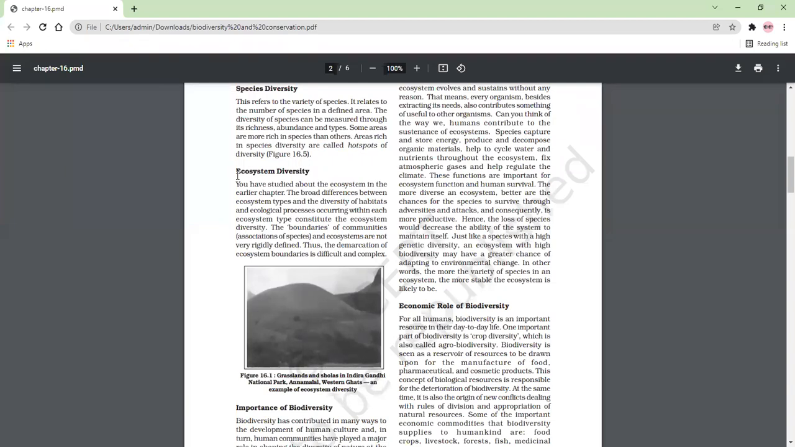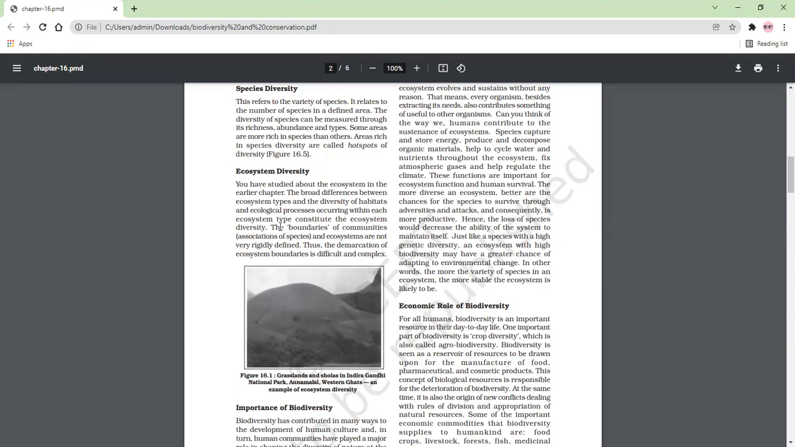Next one, that is ecosystem biodiversity. So you have studied about the ecosystem in the earlier chapter. The broad differences between ecosystem types and diversity of habitats and ecological processes occurring within each ecosystem type constitute the ecosystem diversity. जैसे अगर मैं बात करता हूं उन areas की जो altitude पर located हैं, तो वहां का अपना एक अलग इकोसिस्टम है, अल्पाइन इकोसिस्टम. तो वहां स्पेसिफिक वेराइटीज देखने को मिलेंगी.